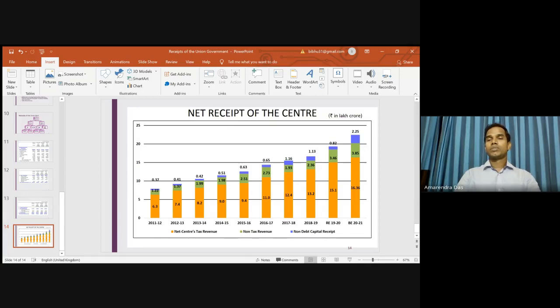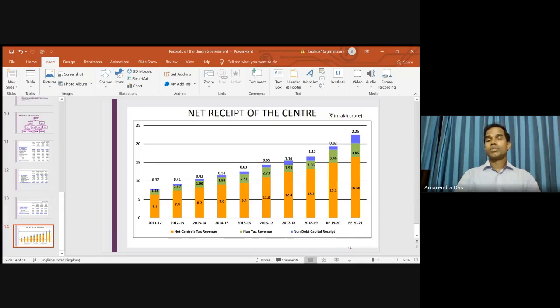So 16 plus 4 is about 20 lakh crore coming from tax and non-tax resources. Then we have non-debt capital receipts, about 2.25, basically coming from the recovery of loans, and then we have disinvestment proceeds.